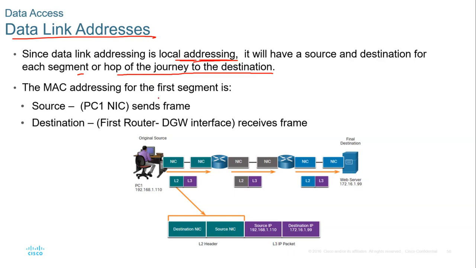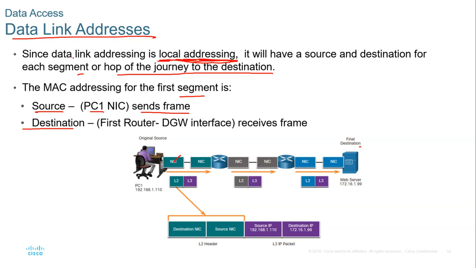The MAC addressing for the first segment: the source is the PC1 network interface card, which is this, sending the frame. But the destination is not going to be the final destination, since MAC addresses are local addressing.